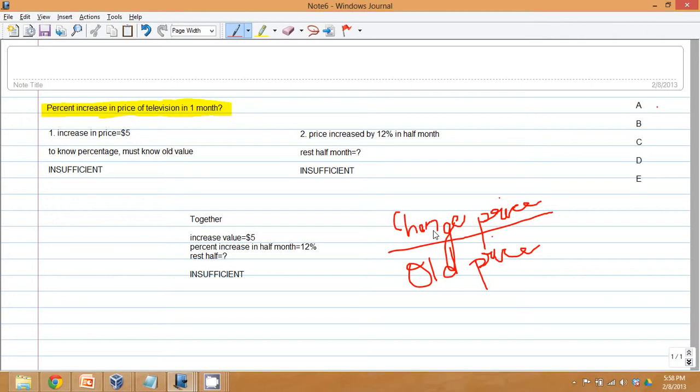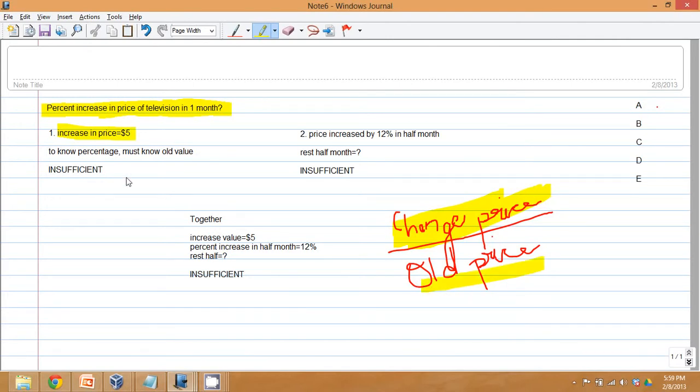Now the first statement tells us that the increase in price is $5. This increase in price is nothing but the change in price. So this change in price is $5. That's fine, but we don't have any information about the old price.